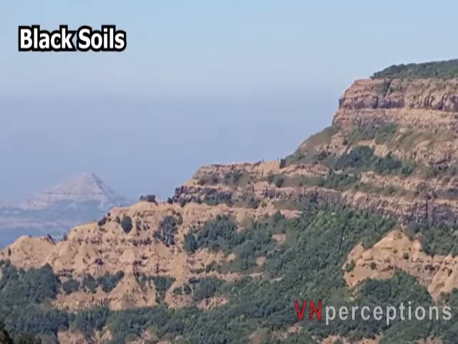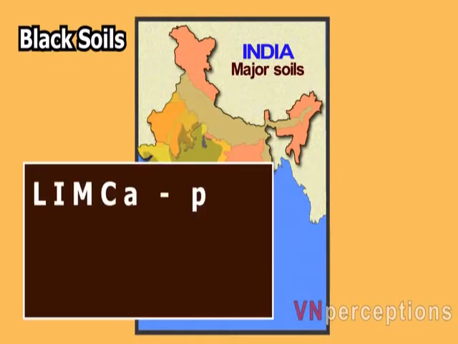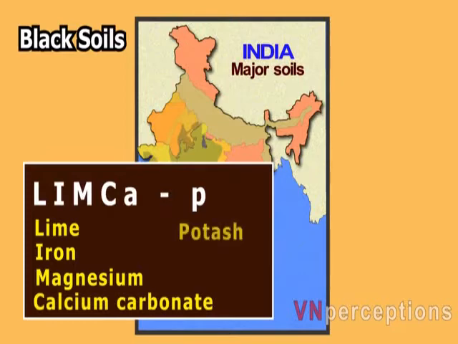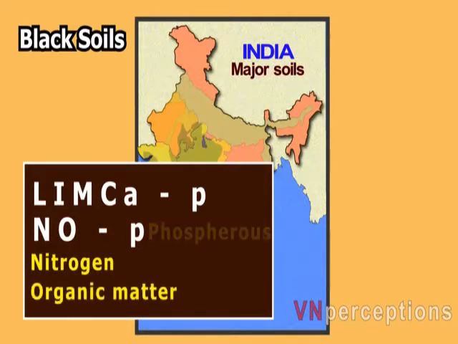The Regur soils are concentrated over the Deccan lava tract, which includes parts of Maharashtra, Gujarat, Madhya Pradesh, Telangana, Andhra Pradesh, Karnataka. We can find Regur soil even in some parts of Rajasthan. This soil has a high proportion of LIMCAP, that is lime, iron, magnesium, calcium carbonate, and potash. And it is deficient in NOP, that is nitrogen, organic matter, and phosphorus.